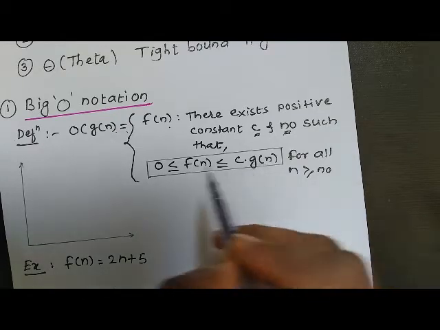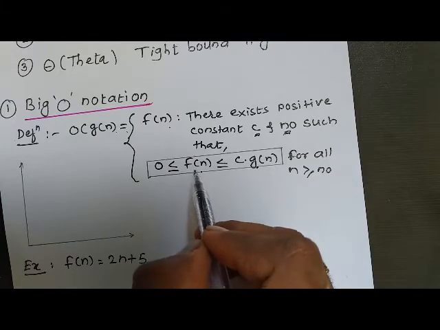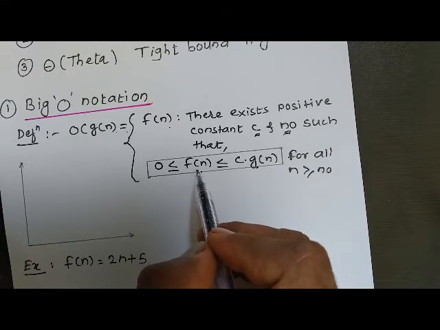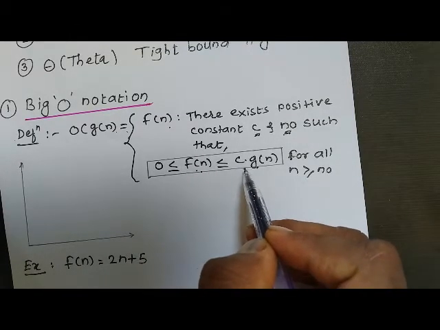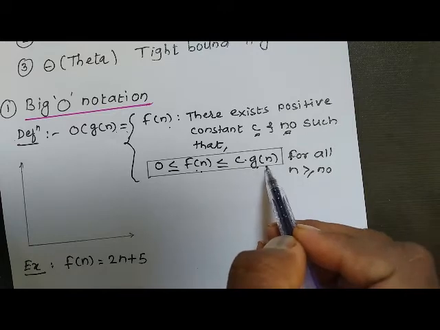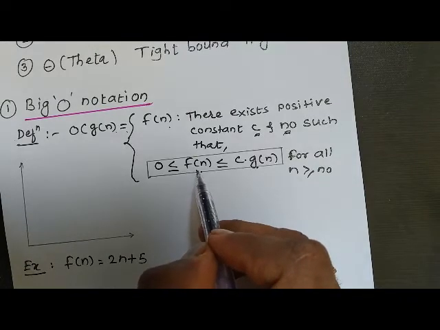So we will be having these two functions over here, and this f of n is the time complexity of our algorithm. For finding any upper limit for our algorithm's time complexity, we use this c into g of n. So this c into g of n will be the upper bound for our algorithm's time complexity.